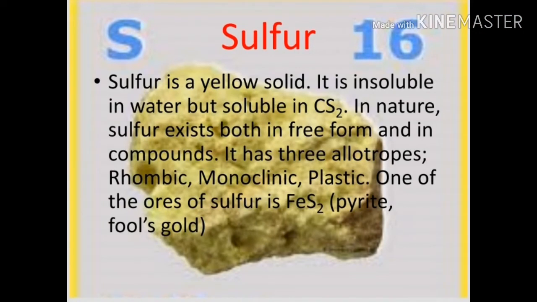Sulfur is a yellow solid. It's insoluble in water but soluble in carbon disulfide. In nature, sulfur exists both in free form and in compounds. It has three allotropes: rhombic, monoclinic, plastic. One of the ores of sulfur is iron disulfide.